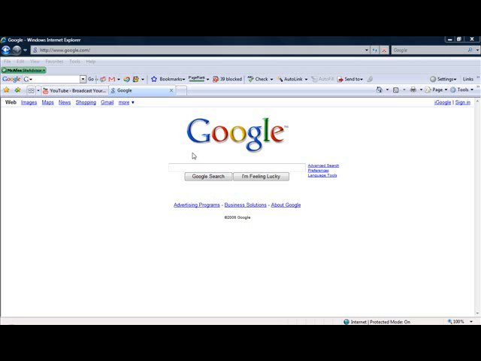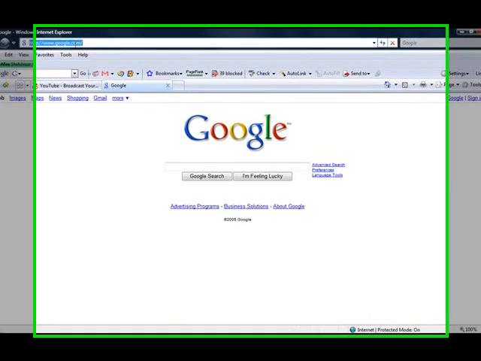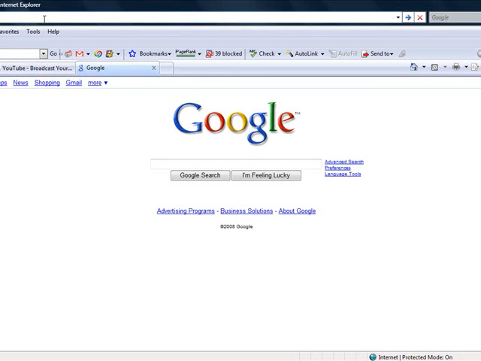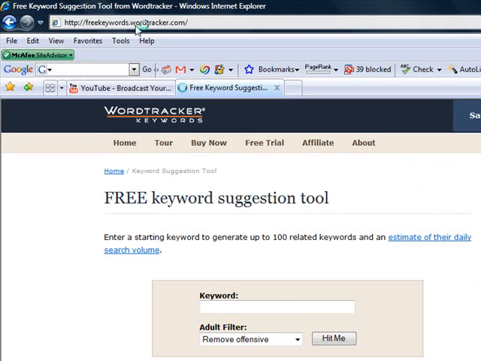Now you notice right here I'm at Google. I'm actually going to come up here to the address window, delete that out. I'm going to go to a website called freekeywords.wordtracker.com. Hit my enter key and pull this website up.